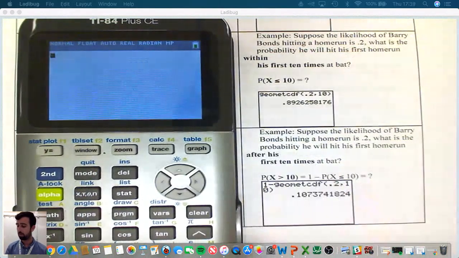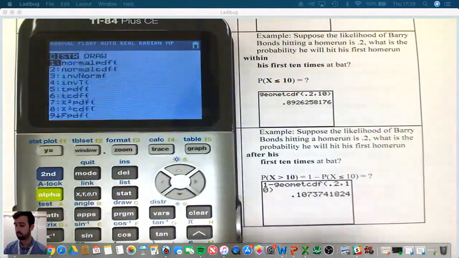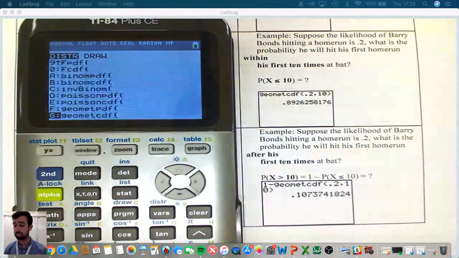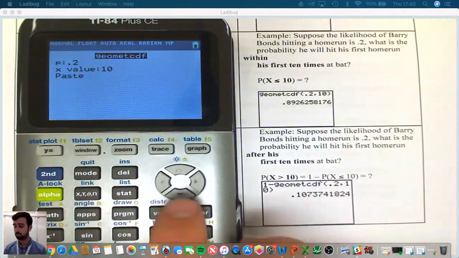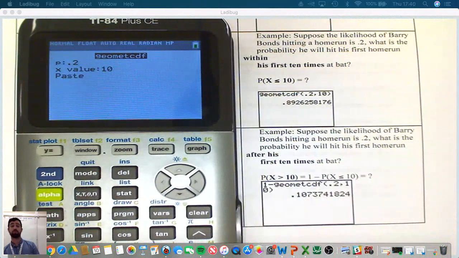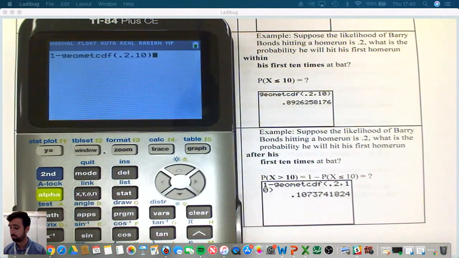So 1 minus, second vars, geom CDF. So the rate of success is 0.2. The x value here is going to be 10 because we want after his 10th. So not including his 10th, but after his 10th. That's going to give us a probability that he will hit his first home run after his 10th.